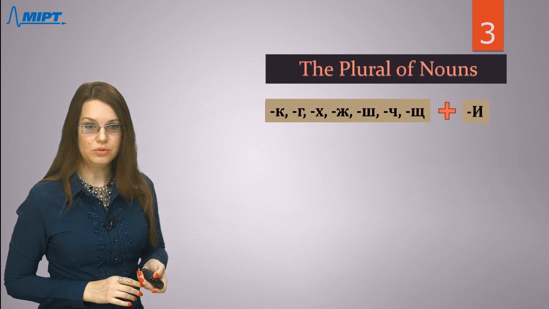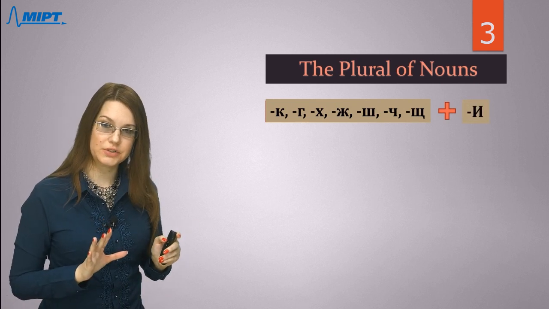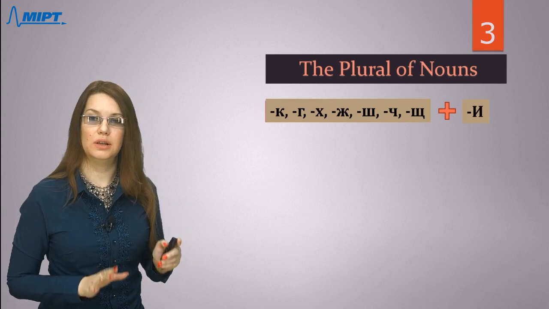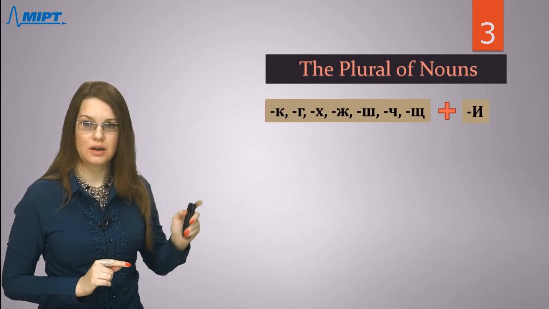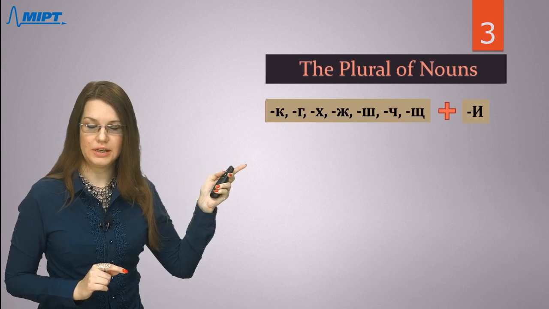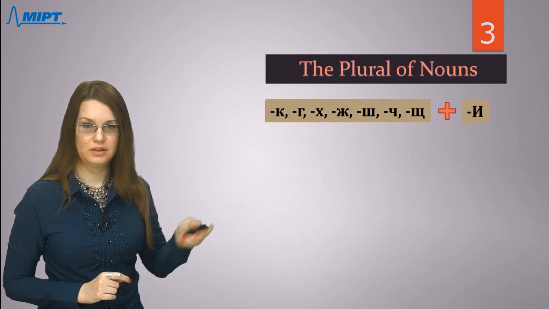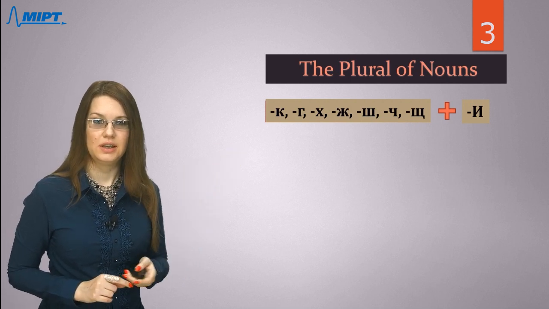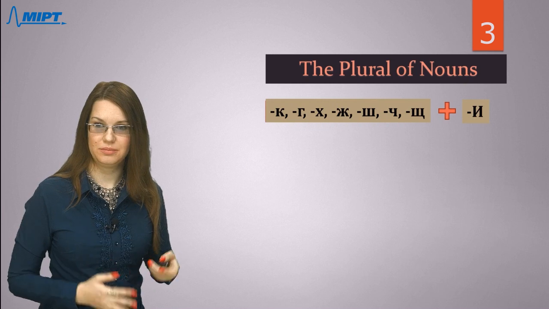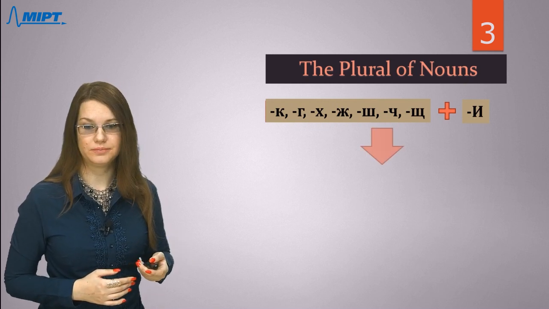So, some rules, as I already told you. After some letters we use only the letter и in the ending. I already told you about the letter ш, and ща. After these letters we always use the letter и. Look please at these letters. Let's try to memorize them, and I think you will never make any mistakes in spelling.